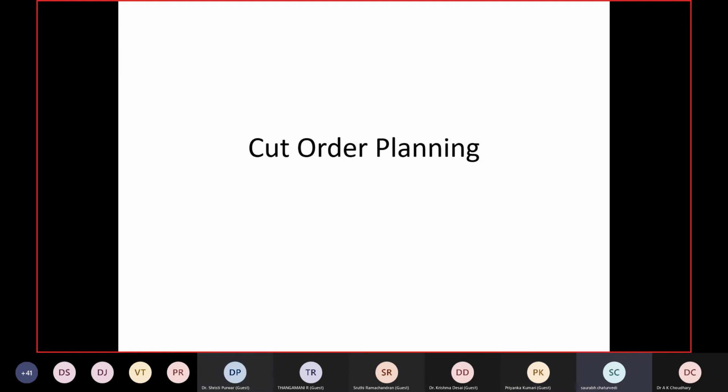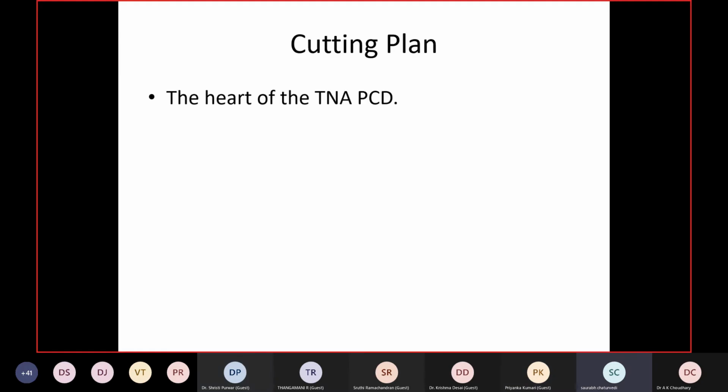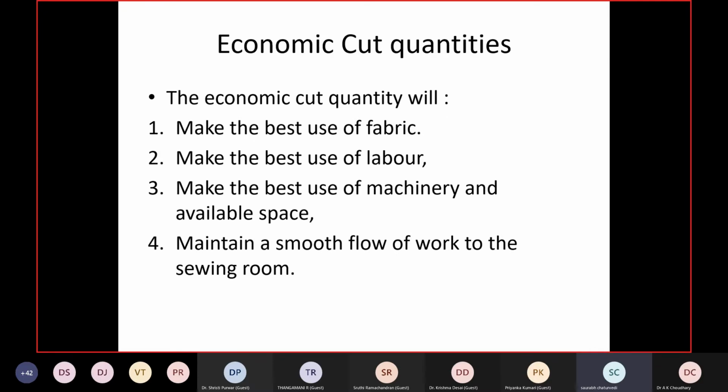Cut order planning, we call the heart of the TNA. PCD is plan cut date, and TNA is time and action calendar, which we make to make our shipment on time. In case cutting is on time, the shipment will go on time. PCD stands for plan cut date. If your plan cut date goes on time, generally the shipment will go on time. That is a thumb rule.